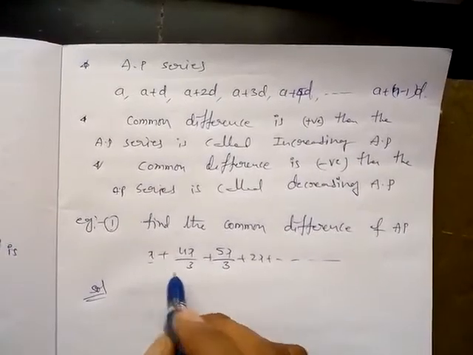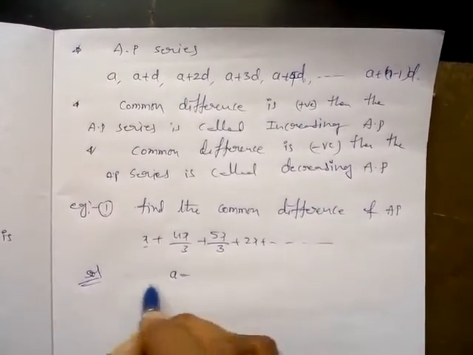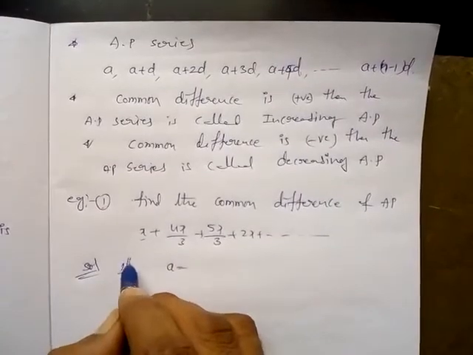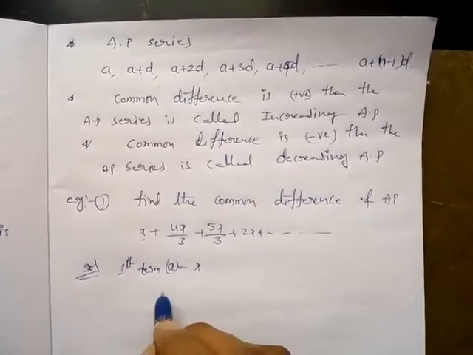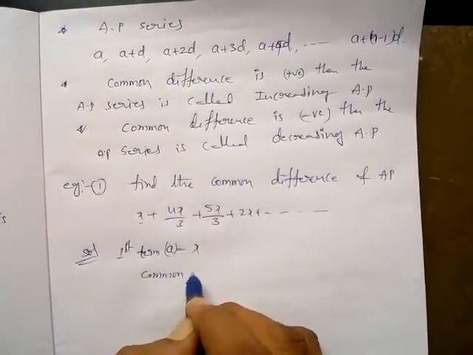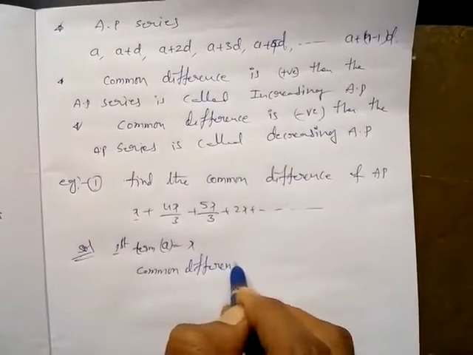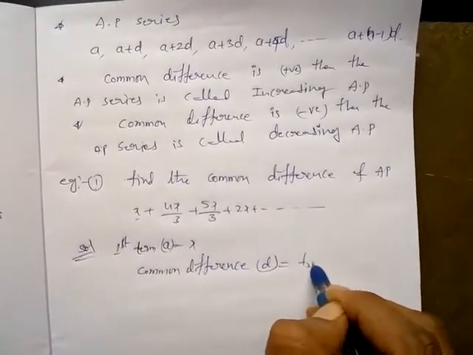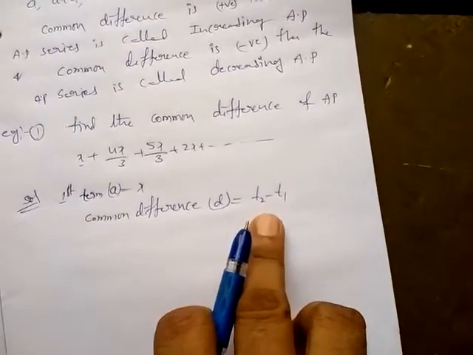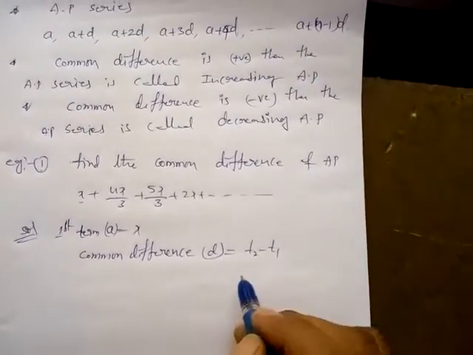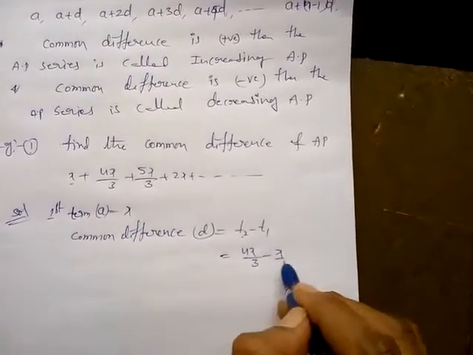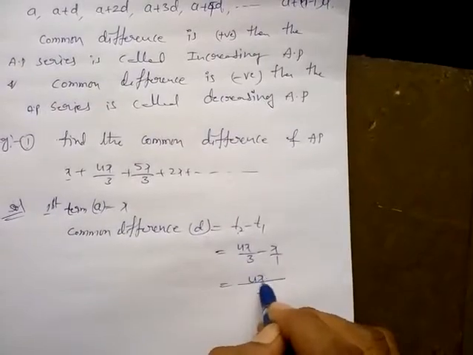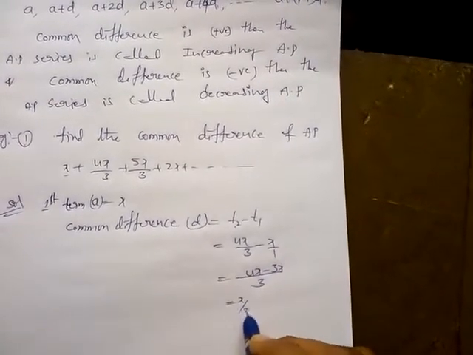So this is the first term, denoted with a, a is equal to x. Common difference d is equal to t2 minus t1, or t3 minus t2, t4 minus t3, anyone. So d is equal to the second term minus the first term. So LCM is 3, 4x minus 3x, it becomes x by 3. So the common difference is x by 3.